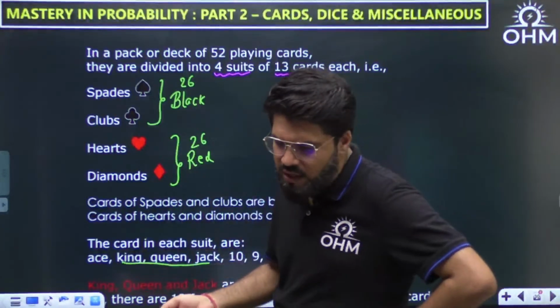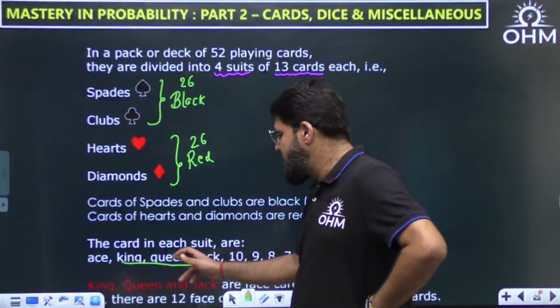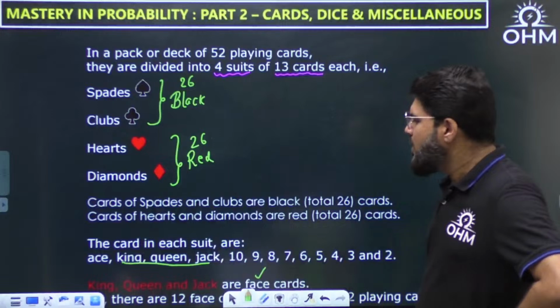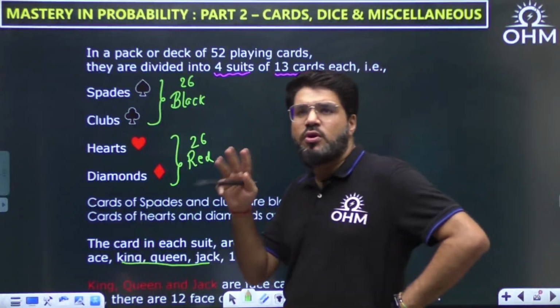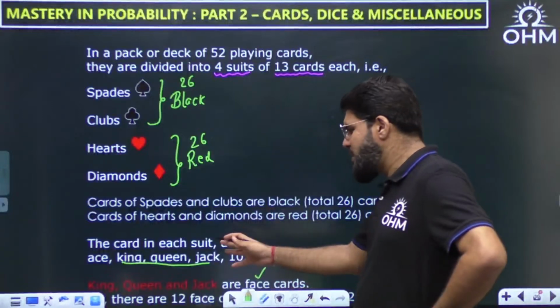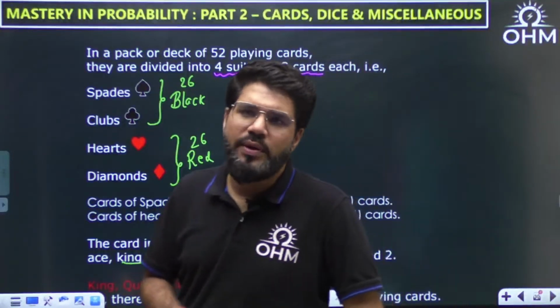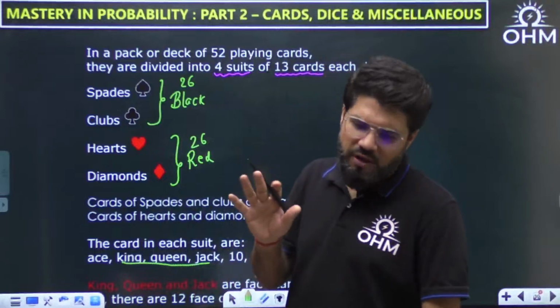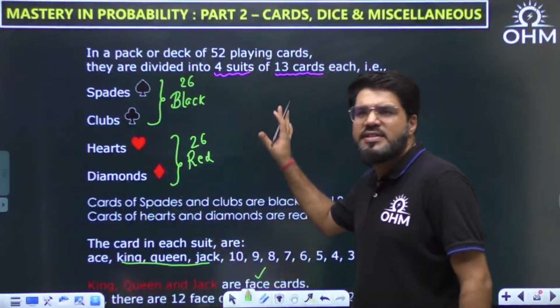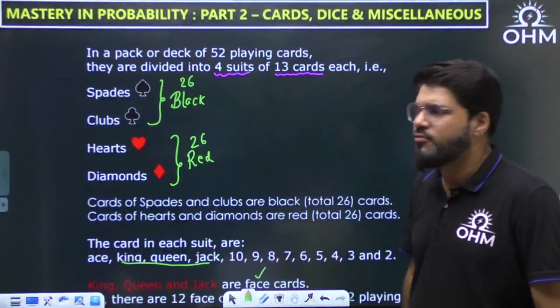In every suit you have 3 face cards, so there are 4 threes, which are 12 face cards in total. If you have played the game of cards, you will know it. If not, you should remember it. Anyways, I'll share this PDF, so these notes will be there for you.